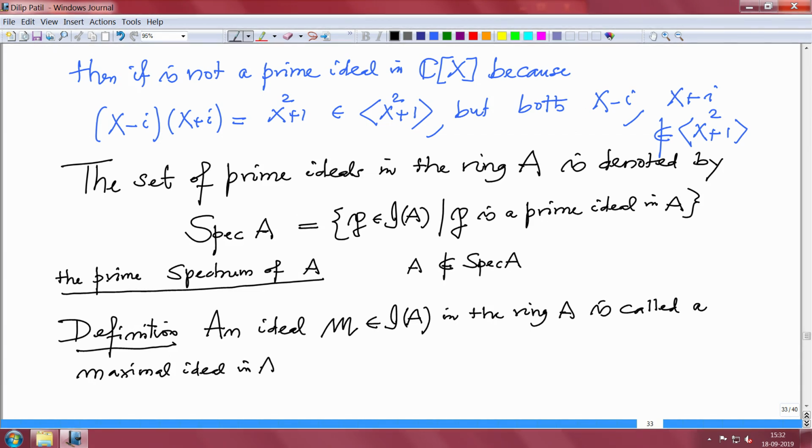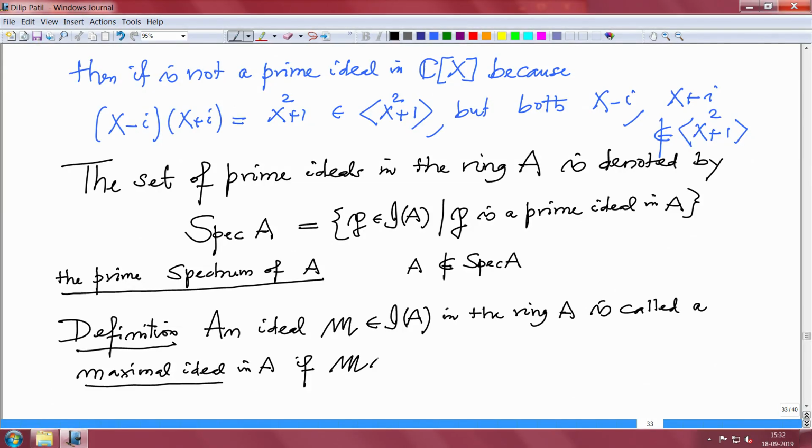In A, there should not be a bigger ideal in the ring than this M, but of course, the unit ideal is the biggest ideal that way. So, you should avoid the unit ideal. So, if M is a maximal element